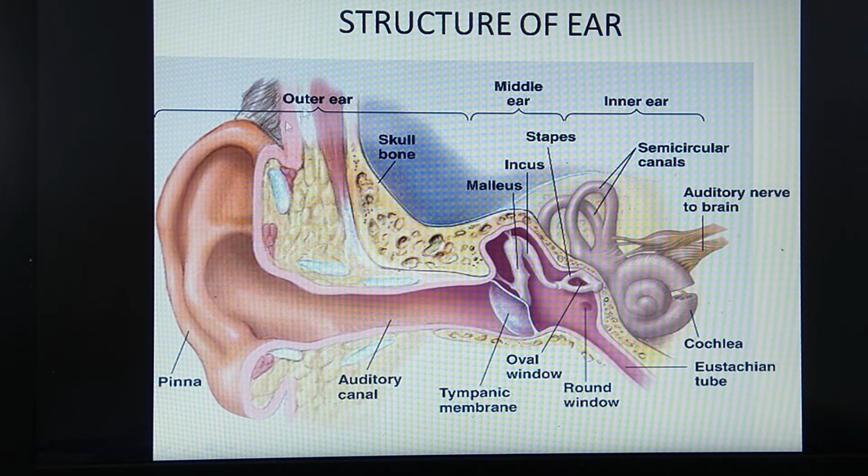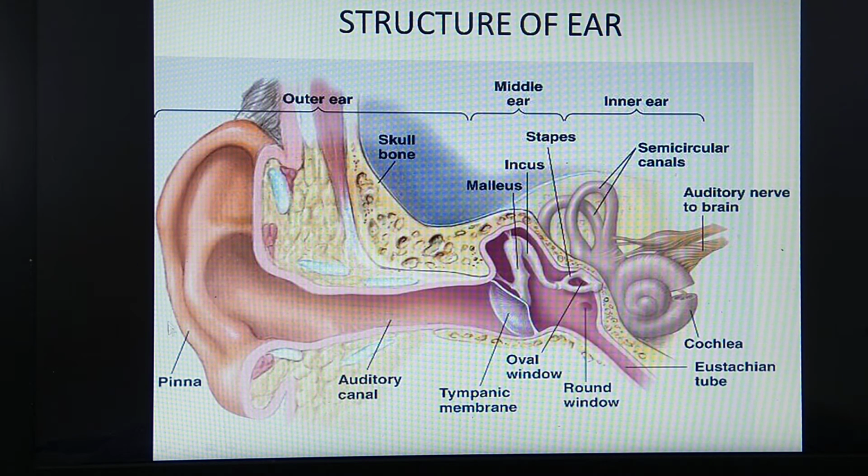The outer ear consists of the pinna, the ear pinna, a muscular part made up of elastic connective tissue consisting of a large number of elastic fibers. The second part is a canal-like structure which is called the auditory canal, and the third part is called the tympanic membrane. This external ear, the pinna and external auditory meatus, what is the function?